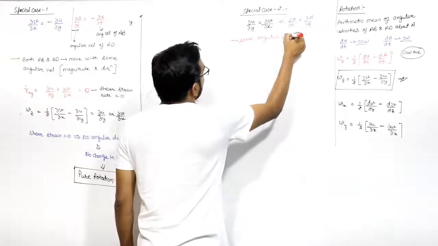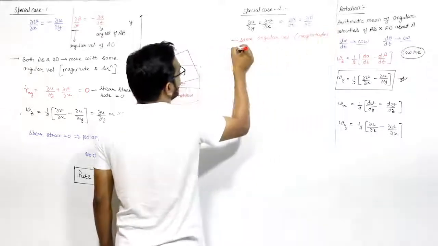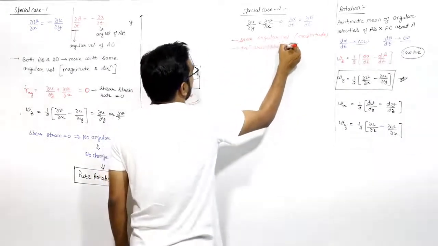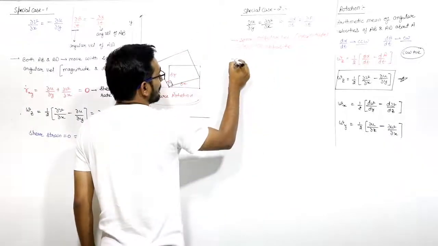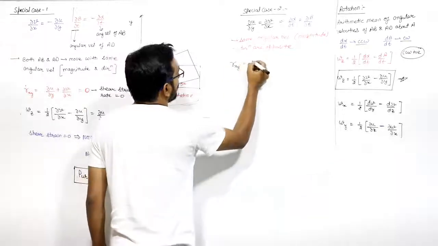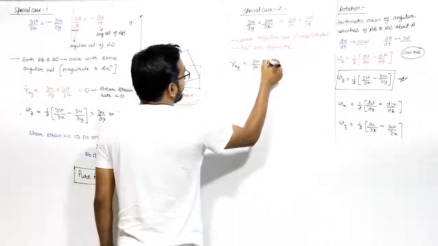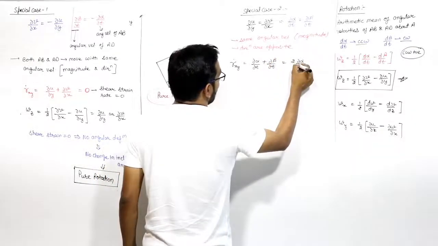Same angular velocity, that means magnitude only. Directions are opposite. Directions are not equal. So if we can see from here, then the shear strain rate gamma xy will be equal to del alpha by delta t plus del beta by delta t. This will be equal to 2 times del alpha by delta t.